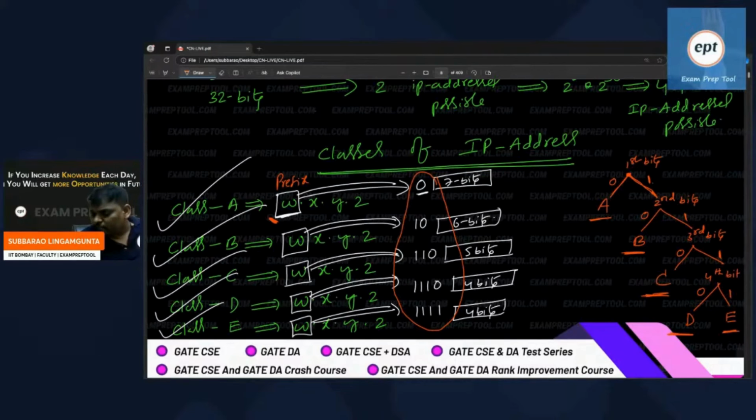If the second bit is 0, stop: class B. Otherwise go to the third bit. Third bit 0, stop: class C. Otherwise go to the fourth bit. Fourth bit 0, then class D. Otherwise class E. Are you okay till now?